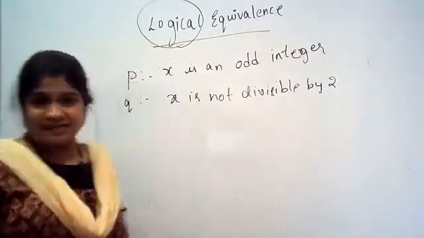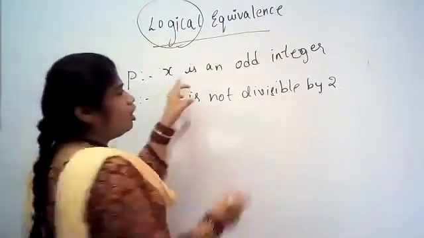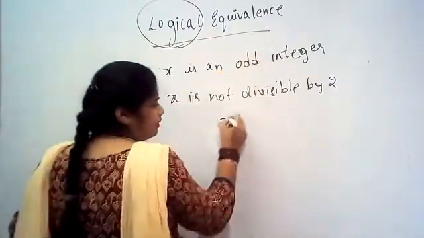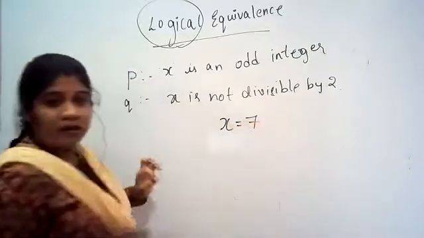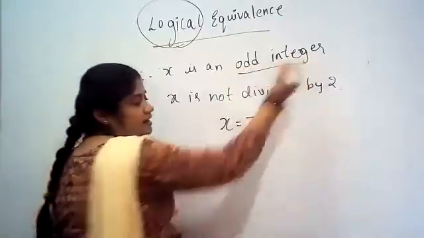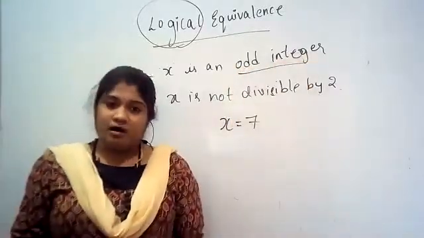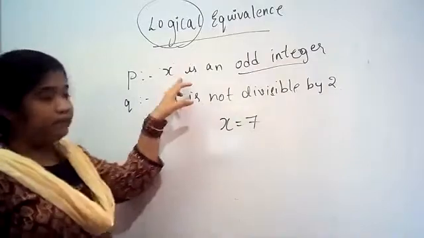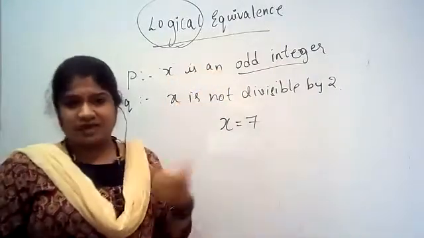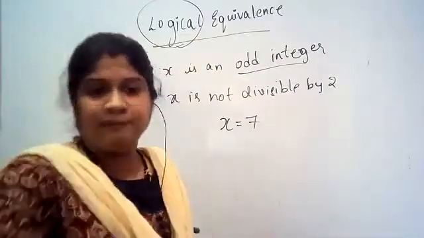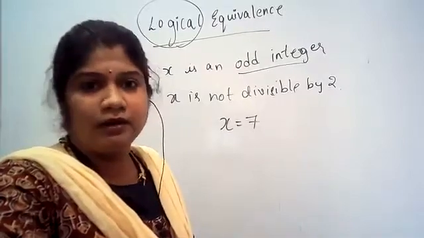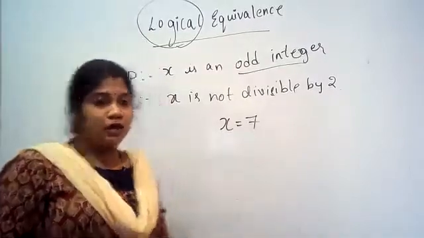For example, consider that x is given as an odd integer. What have they given? x is an odd integer. For the time being, I'll take x as 7. Why have I taken x as 7? Because they said odd integer. I think you came to know till here. x is nothing but an odd integer. I have taken 7. You can take 3, 5, or 9, whichever odd number you want, take it down.